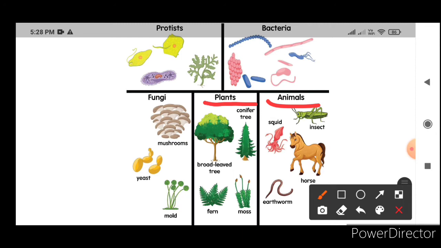Here you can see conifer, broad-leaved trees, fern and mosses. These are different types of plants. They have similar characters: they all have green leaves and can make their own food.